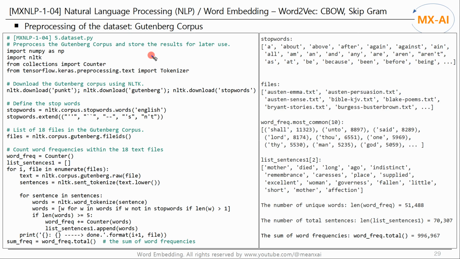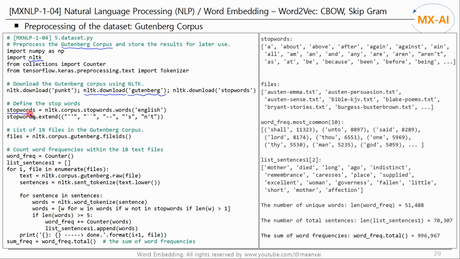Next, before implementing the CBOW model, let's first create a dataset. We'll use the Gutenberg dataset provided in NLTK. This is a collection of public domain literary texts made available through Project Gutenberg. NLTK includes a small selection of texts from the Gutenberg dataset. Download the Gutenberg corpus using NLTK.